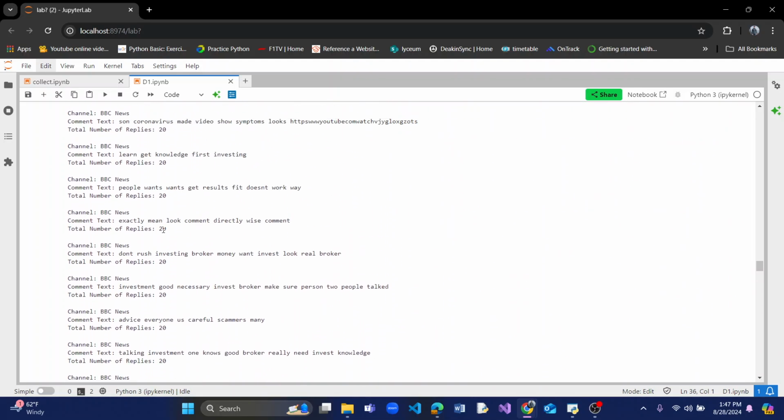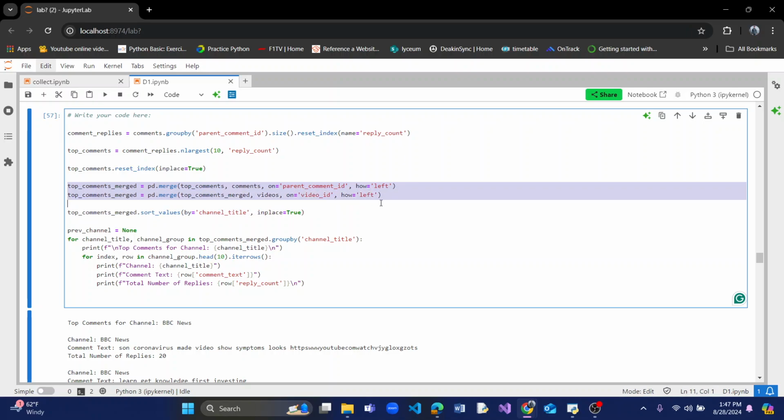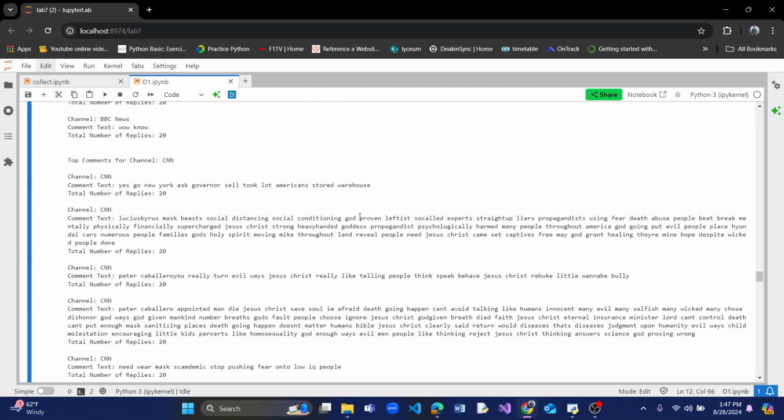In the end, a new data frame was formed to put the top 10 comments into one main frame, and we merged the data over here. We can see that we have merged the data in the data frame. That's basically what was done in this task.